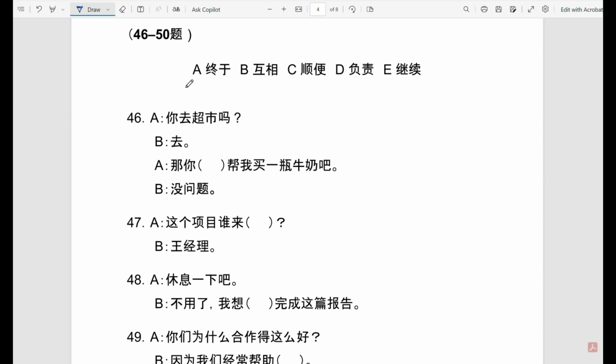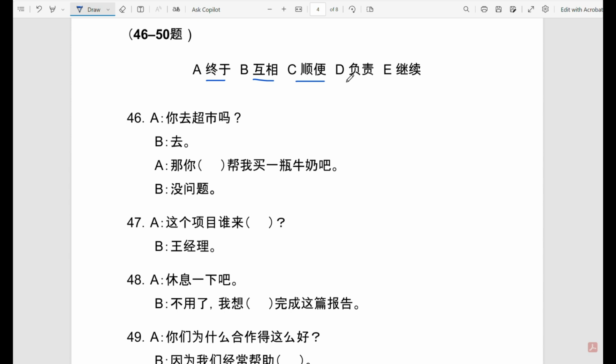So like before, let's read the words. A is 终于, which is finally. So this is important because it is an adverb. It means it comes before a verb. So we can also be strategic and look for gaps that come before a verb. 终于. Then we have 互相. 互相 means mutually or something you do to each other. Then C, 顺便. 顺便 means by coincidence or something that happens casually, something that was not planned. Again, an adverb that comes before the verb.